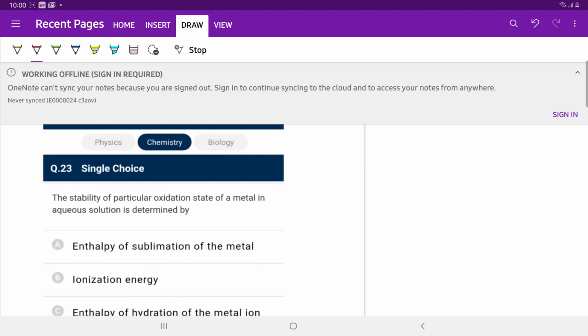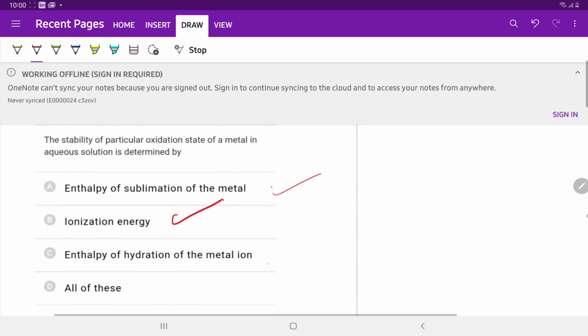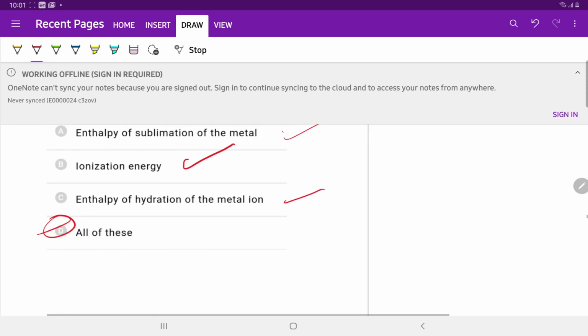23. The stability of a particular oxidation state of a metal in aqueous solution is determined by enthalpy of sublimation of metal, right? Ionization energy, right? Enthalpy of hydration, right? All of these.